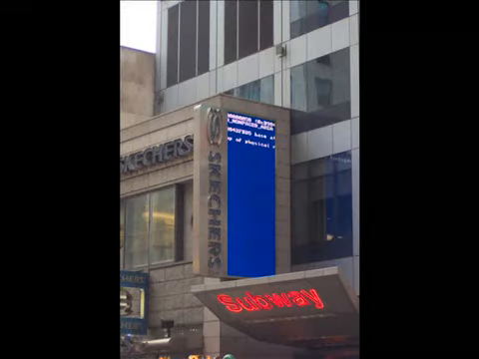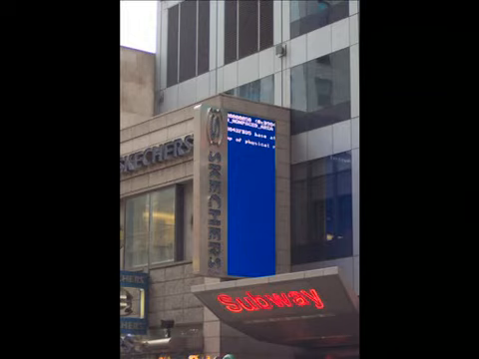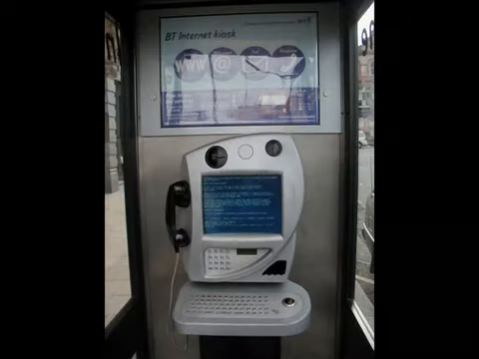This one makes me a little worried to ride the subway. This was on a sign outside one of the subway stations. I think it was near Times Square. And if you look very closely, you can see it was a page fault in non-paged area. So I really wanted to go find the console and enable verifier and try to reboot and get a better crash, or at least flip the screen on its side so that it would show more text, and you could maybe get some idea from that. And this final one is a telephone in the UK, a British Telecom internet kiosk that is blue screened.